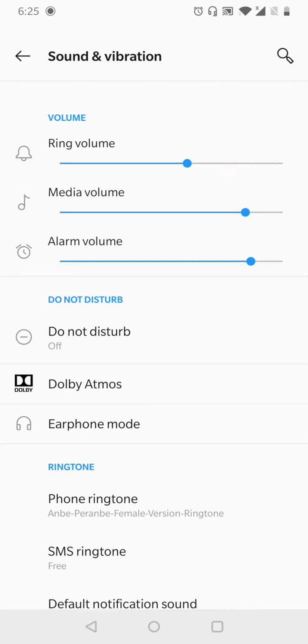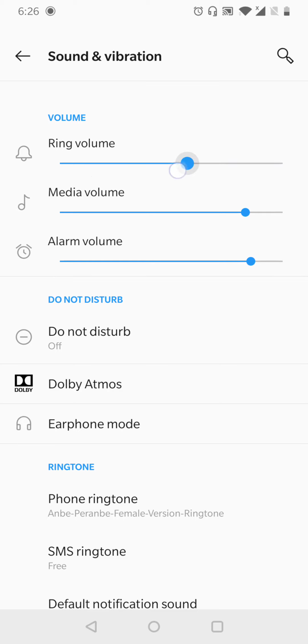Here there is a ring volume, media volume and alarm volume. We can reduce or increase the media volume by using the left side buttons plus and minus. But if you want to increase or decrease ring volume, we need to come to settings and increase or decrease here only by touching and moving this slider.